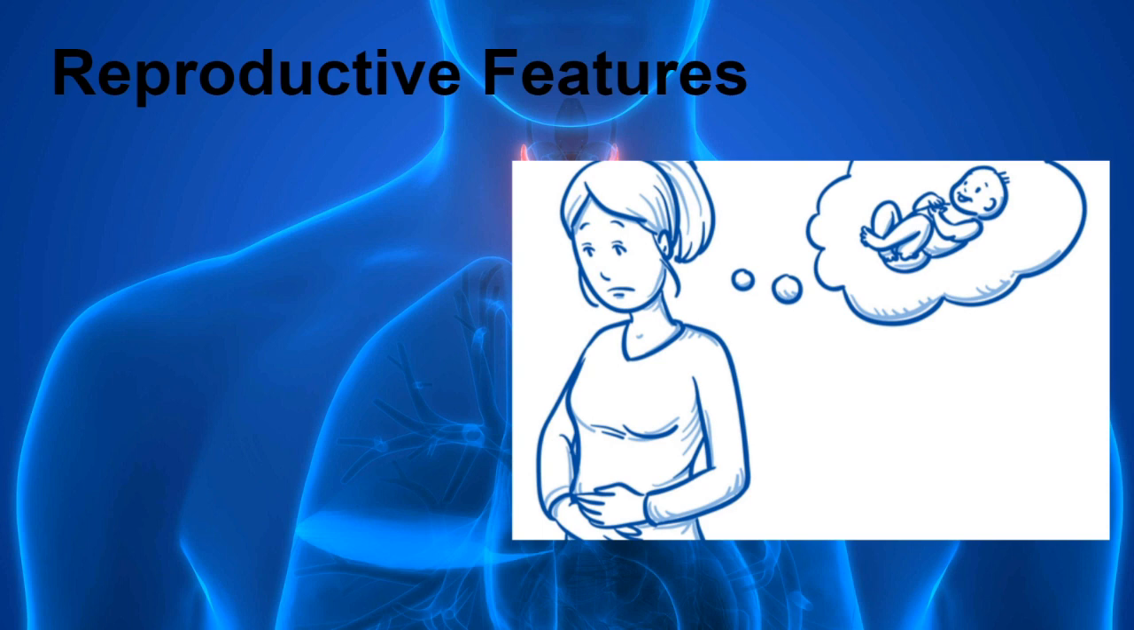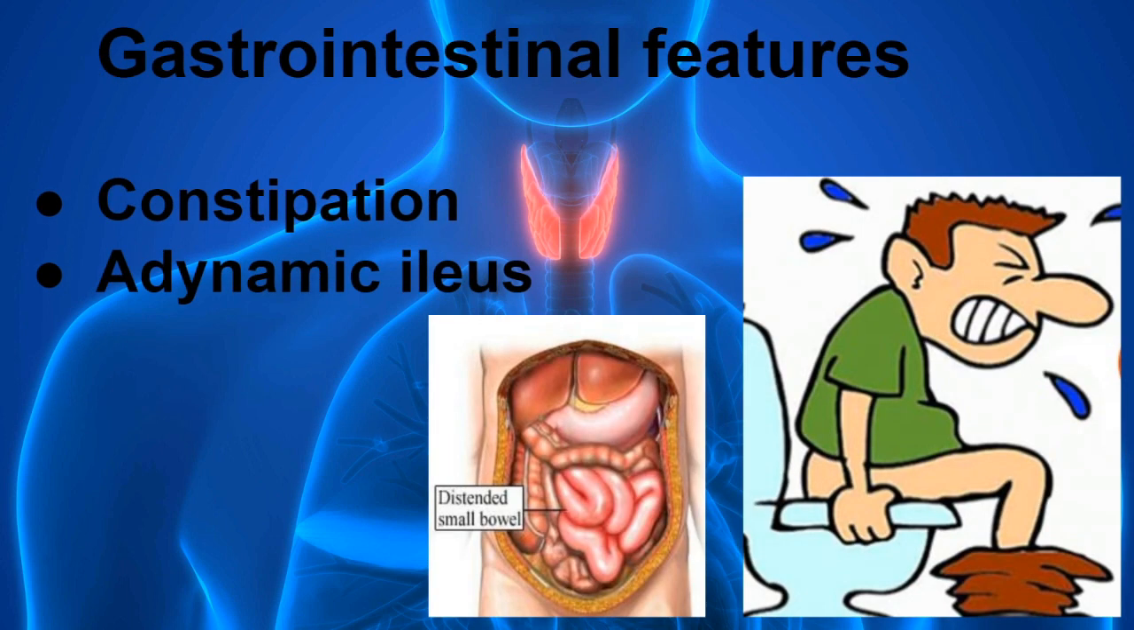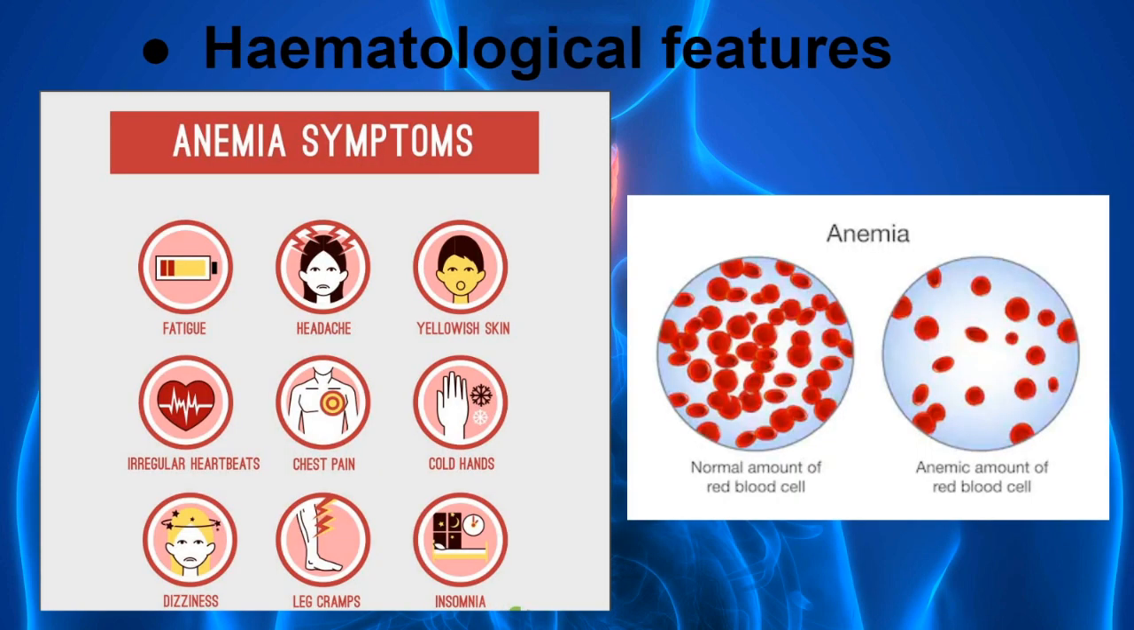Reproductive features and symptoms include menorrhagia, infertility, impotence, or galactorrhea. Gastrointestinal features include constipation and adynamic ileus. Constipation is common, but adynamic ileus is less common. In adynamic ileus, there is failure of the passage of the enteric contents from the small bowel and colon. Hematological features include anemia and its related symptoms.